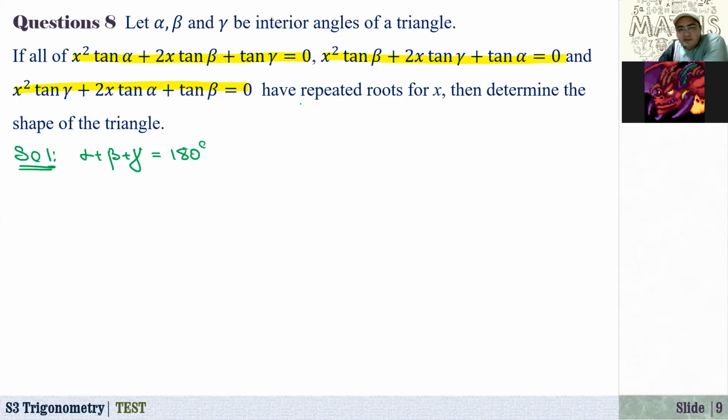Repeated roots means that the discriminant is equal to 0. Then determine the shape of the triangle.